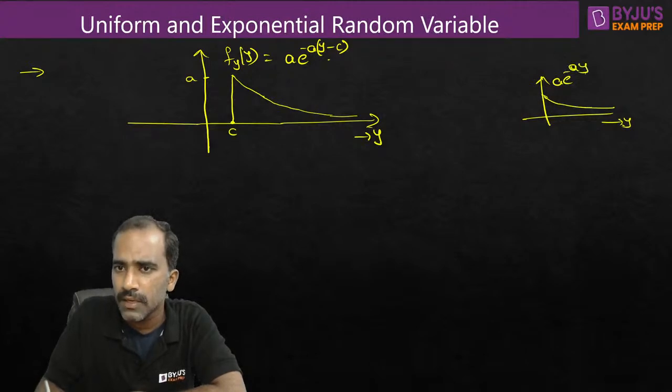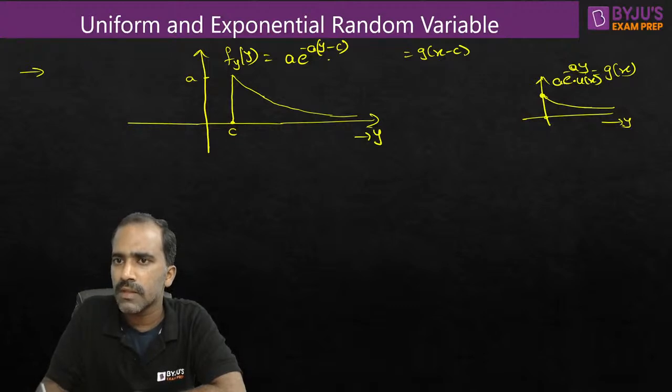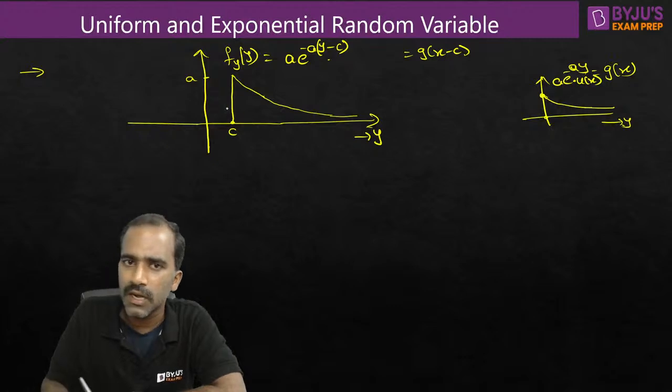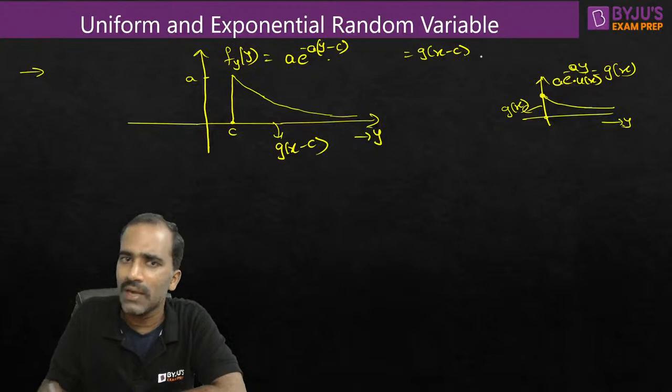Now, what is the relation between these two functions? A e^(-ay) u(x) is the equation for this one, and this looks like g(x). If this function is g(x), then this function looks like g(x-c), as simple as that. Write whatever you know first and find the relation with whatever they have given us. Find the relation between what you know and what they have given.